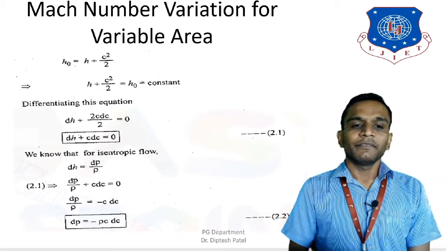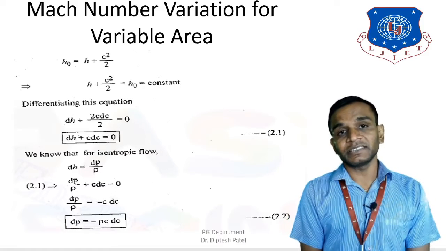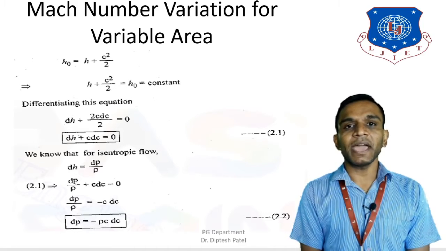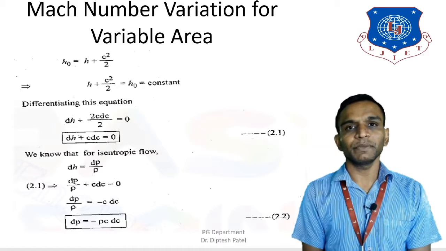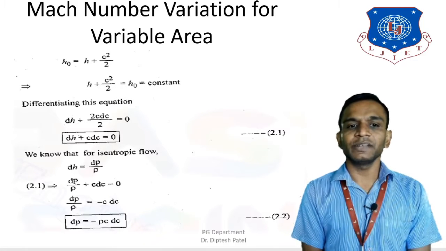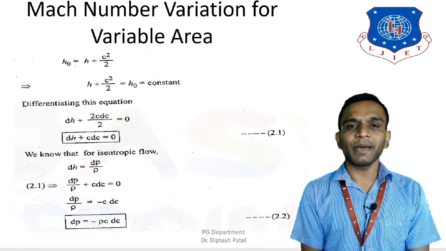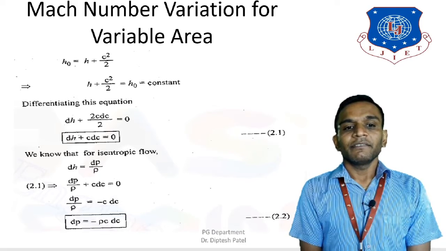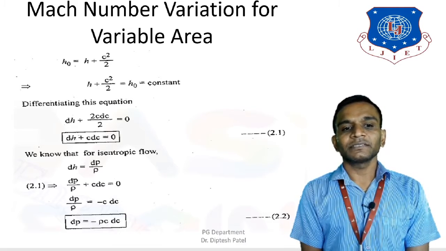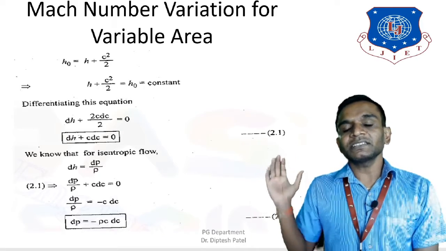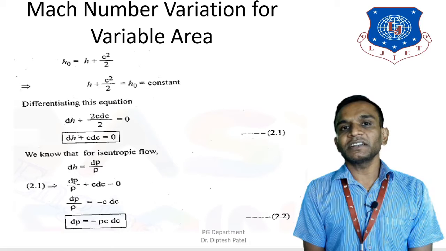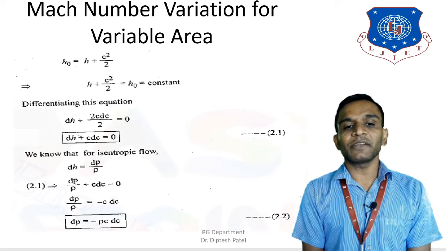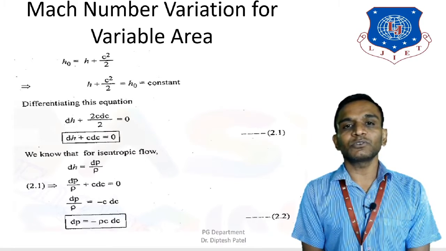Now we know for isentropic flow there is a relation given, dh is equal to dP divided by rho, where h is the enthalpy, P is the pressure, and rho is the density. So dh is equal to dP divided by rho. Now let's replace dh in equation 2.1, and we get dP divided by rho plus C dC is equal to 0.